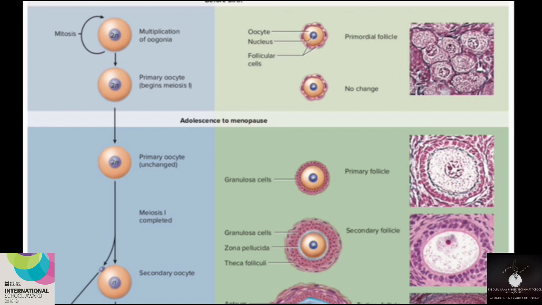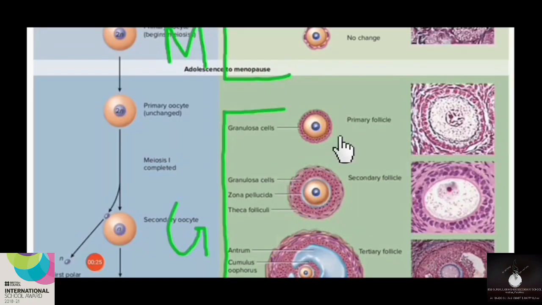So during the growth phase, what will happen? The oogonia, formed through mitotic division, will enter prophase I of meiosis and get temporarily arrested in that stage. We call this the primary oocyte stage. The primary oocyte will develop a layer of granulosa cells around it, and we call this the primary follicle stage.